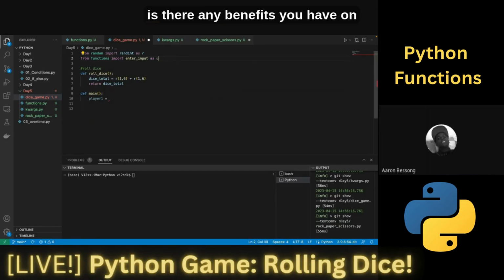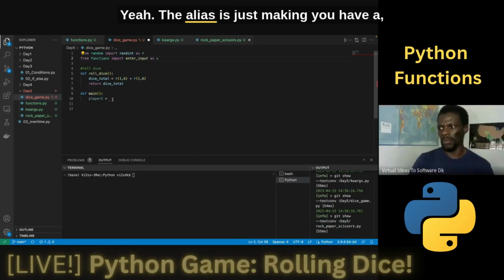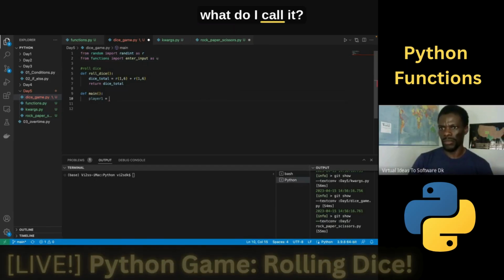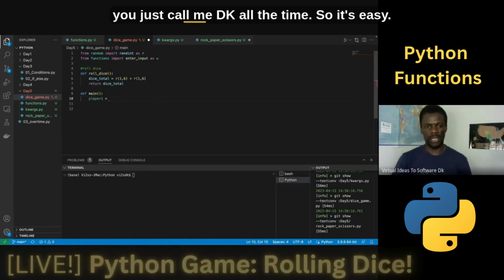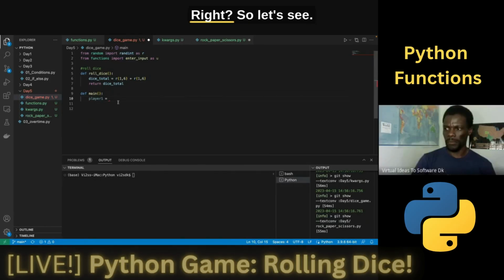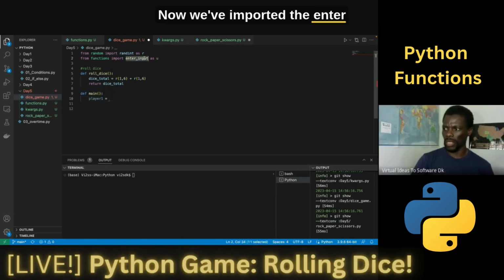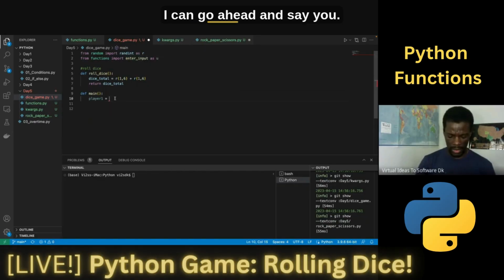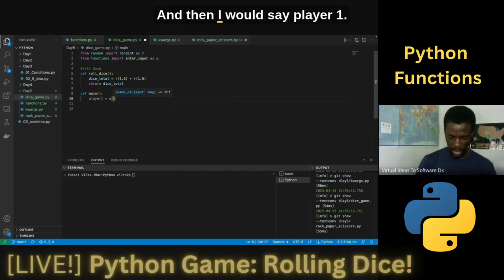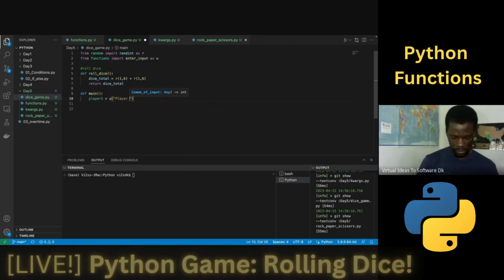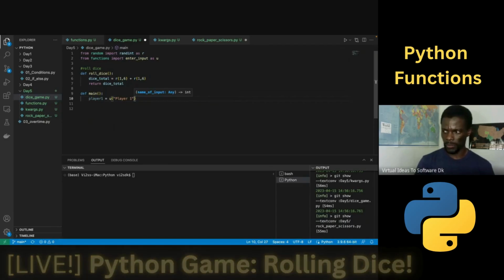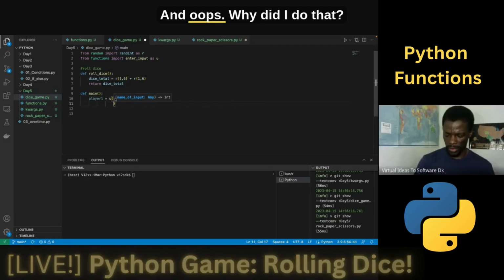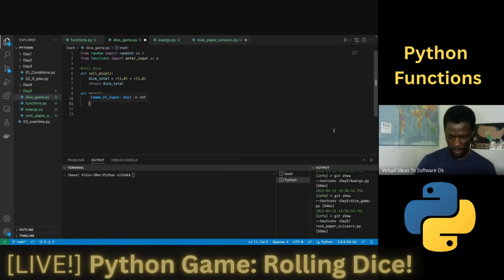So in that case, is there any benefit to having an alias? Yeah, the alias is just making you have a, what do I call it, a shortcut per se. Right. Instead of you calling my full name, you just call me DK all the time, so it's easy. Right. So let's see, now we've imported the enter input function as u. I can go ahead and say u, and then I'll say player 1. It's going to ask for player 1 to enter their name. And oops, why did I do that? I need to do it back.